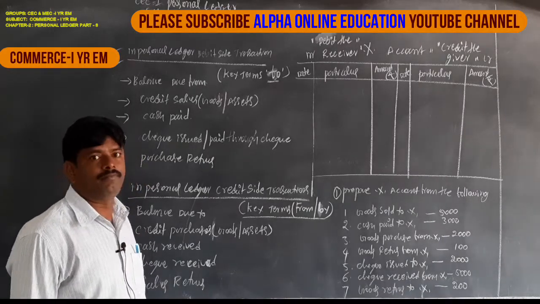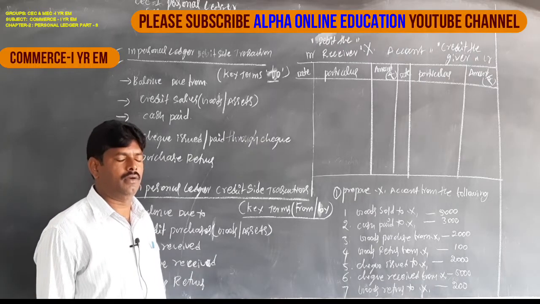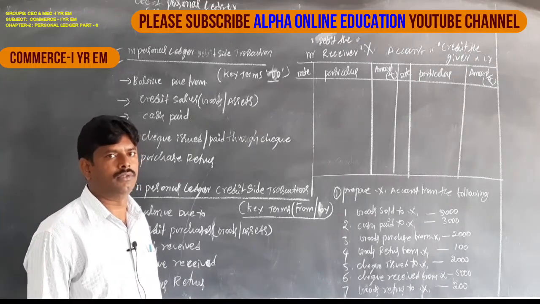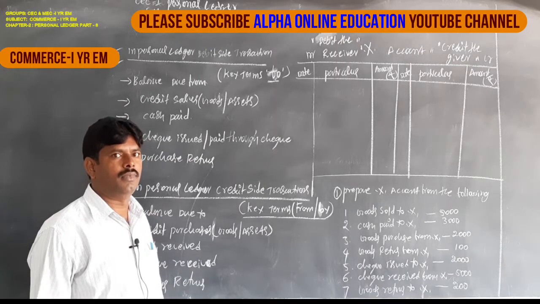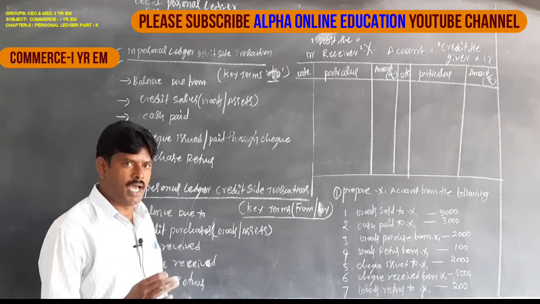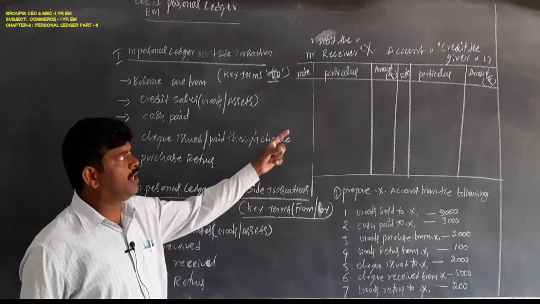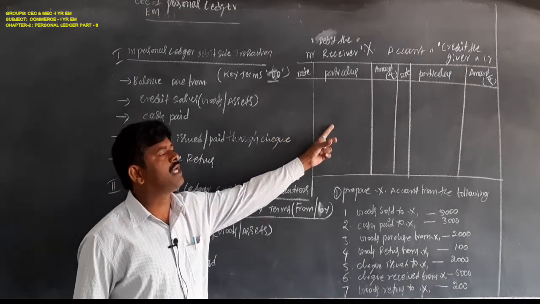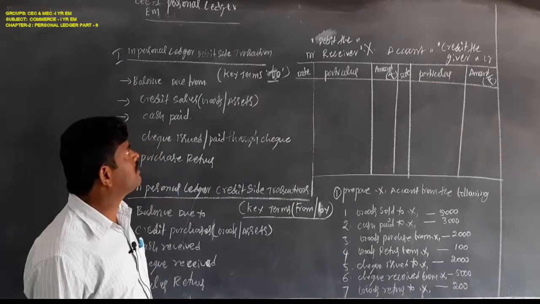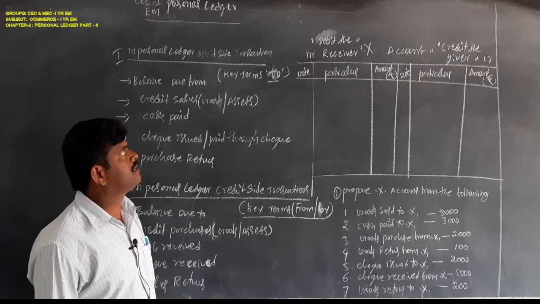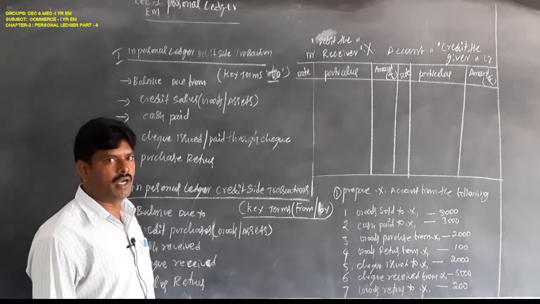Personal ledger. Personal ledger is prepared to find out balance due from a person, balance due to a person. It is found out through the personal ledger. Okay. Next, what transactions are recorded on the debit side in the personal ledger?